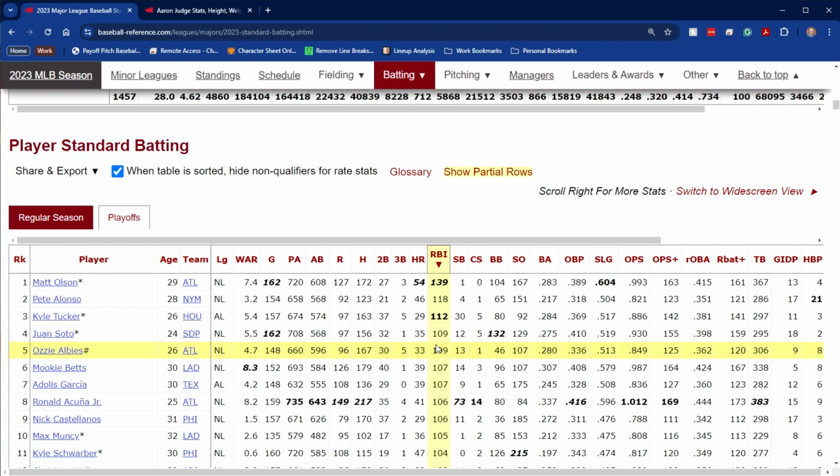You have to be batting with guys that get on base in front of you a lot in order for that to happen, and you have to be a pretty good hitter for that to happen. There's a combination of those things, and then there's just sheer luck sometimes that leads you to get a lot of RBI.